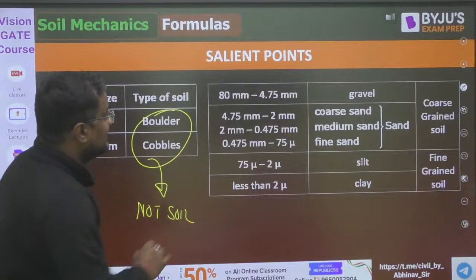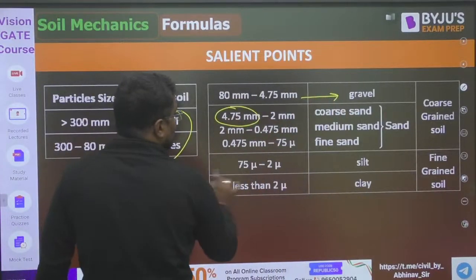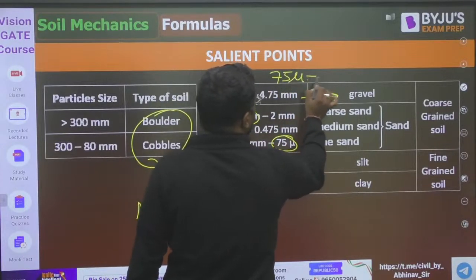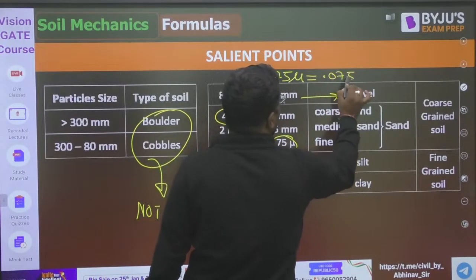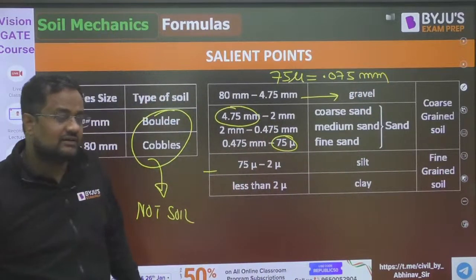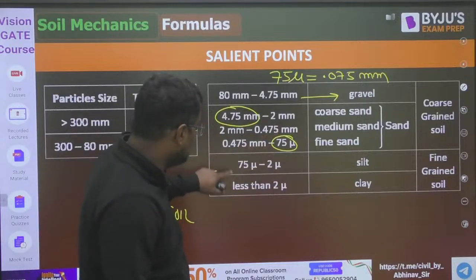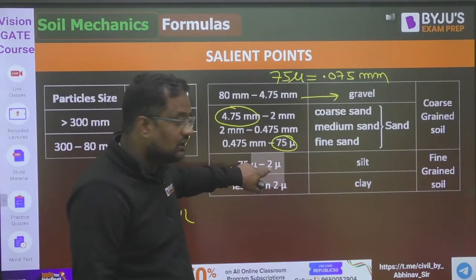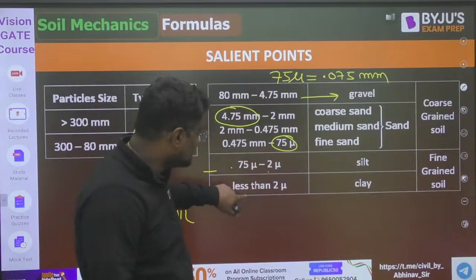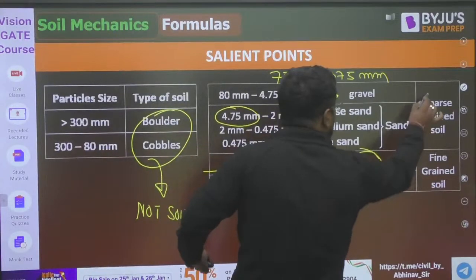80 to 4.75 mm is gravel, and 4.75 mm to 75 micron is sand. 75 micron is equivalent to 0.075 mm. 75 micron to 2 micron will be silt. 2 micron is 0.002 mm. Less than 2 micron is clay. Silt and clay are fine grain soil, while gravel and sand are coarse grain soil.